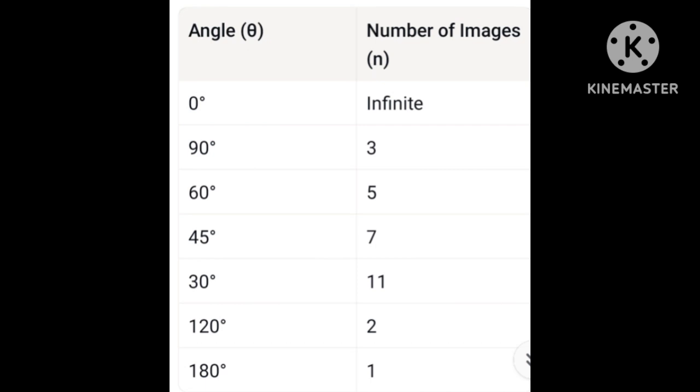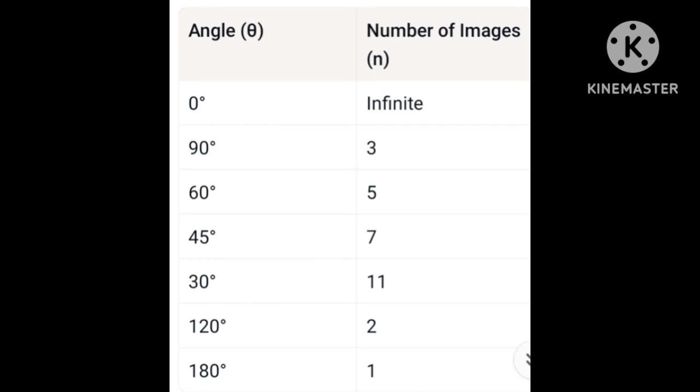If the angle between the two plane mirrors is 120 degrees, 360 by 120 is 3, since 120 times 3 is 360. 3 is an odd number, so the number of images formed by the plane mirrors is 3. Next, the angle between the plane mirrors is 180 degrees. 360 by 180 is 2, which is an even number, so we subtract 1, and the number of images formed is 1.